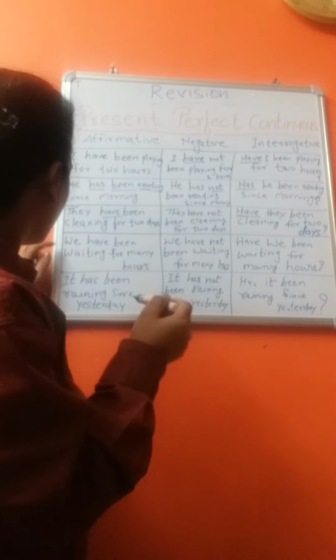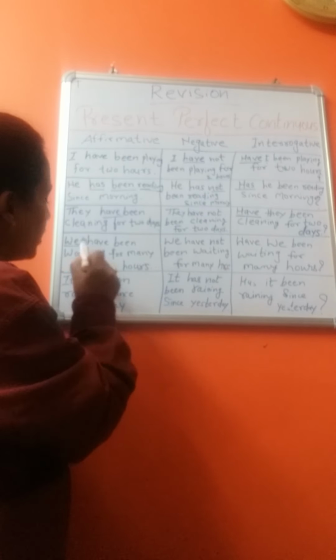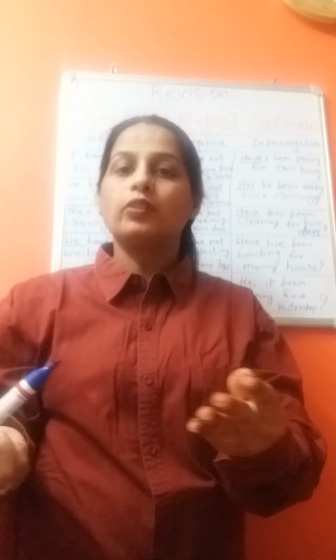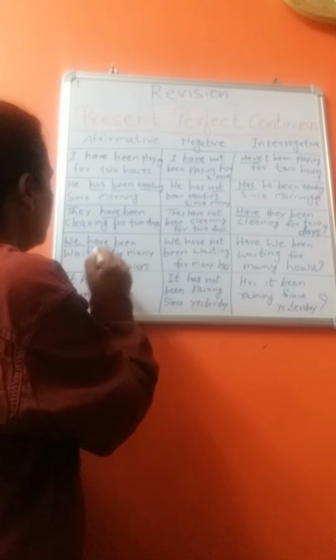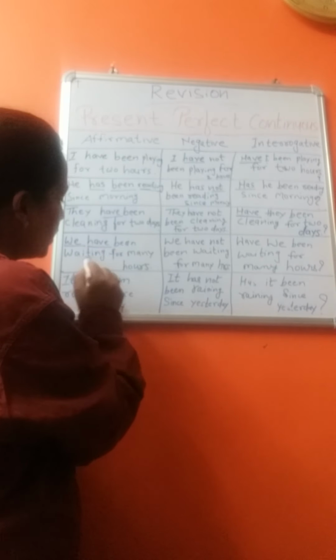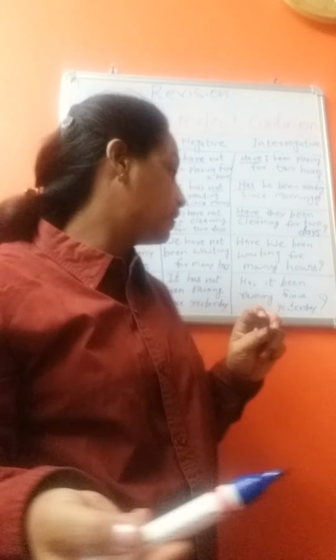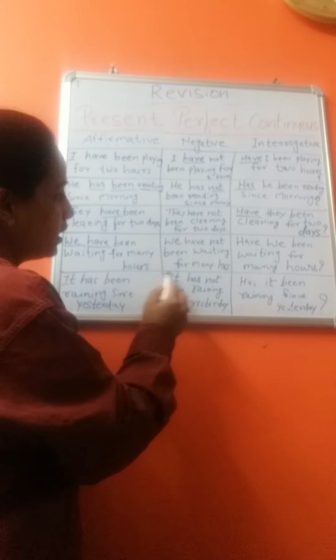Next example I have: we have been waiting for many hours. We, what is the subject here? We, first person plural. We use have. We have been waiting for many hours.